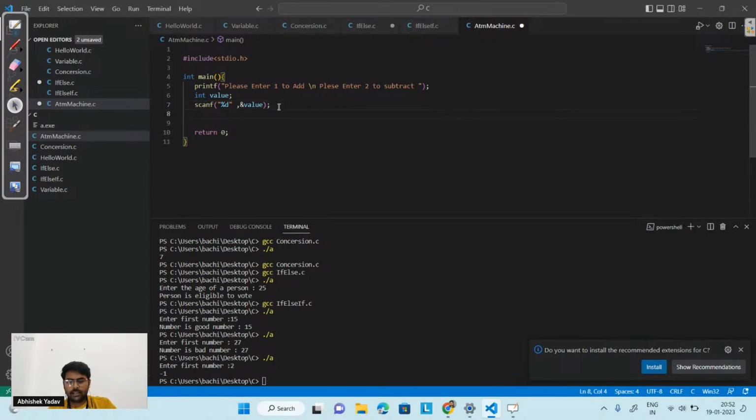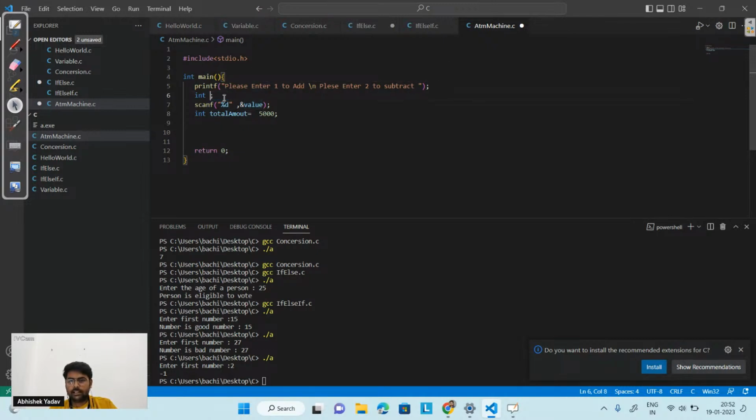So I can create one variable here, that is int total amount, and I can take 5,000 rupees in my current account. After that, we are done with that part. Here you are saying, please enter 1 to add, please enter 2 to subtract.